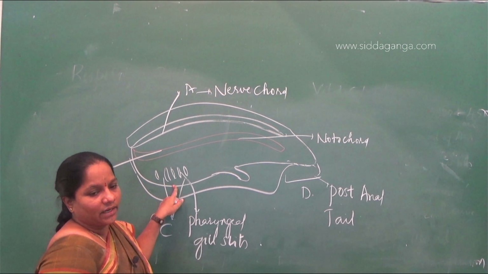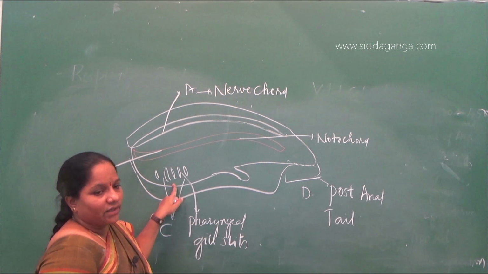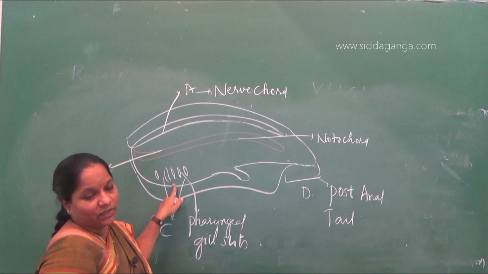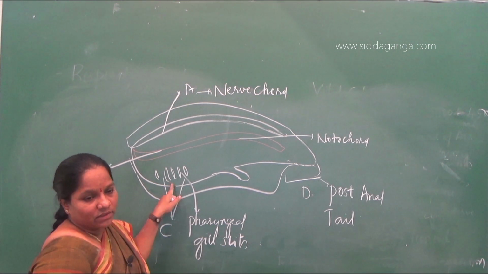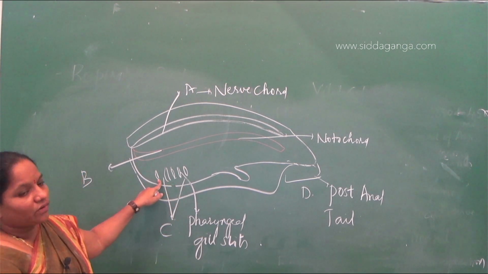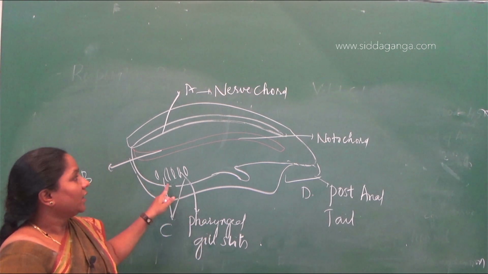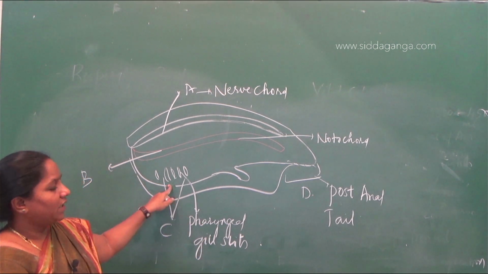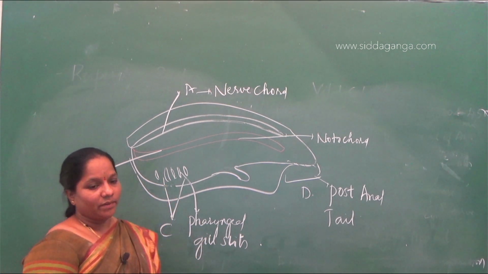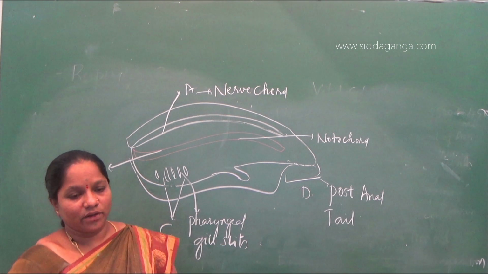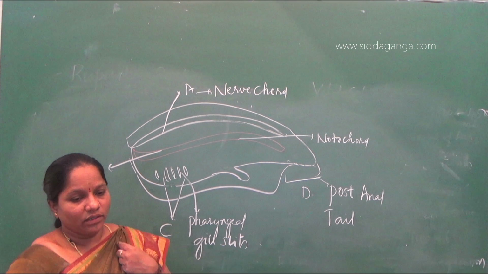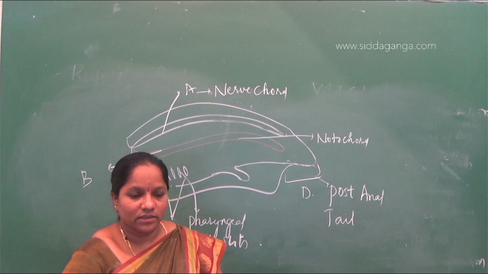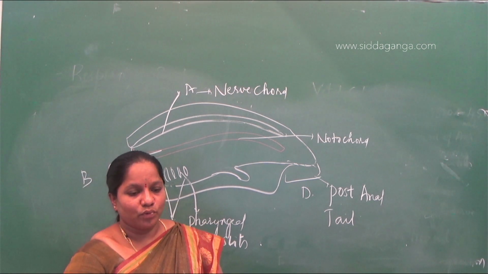Till the phylum Echinodermata, we are not saying particularly lungs; we say book lungs or gills are present. So well-defined respiratory organs start from the phylum Chordata. In the phylum Chordata, fishes and amphibia have respiratory organs. So the answer is A nerve cord, B notochord, C gill slits, then D is post-anal tail.